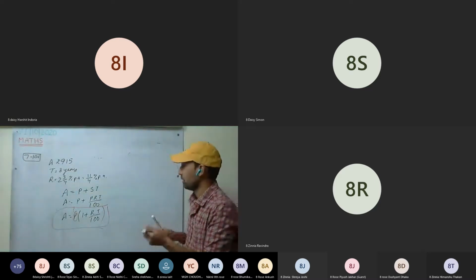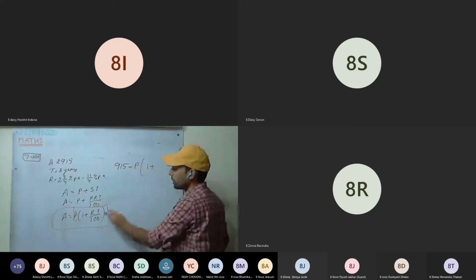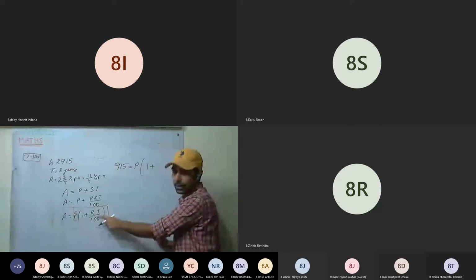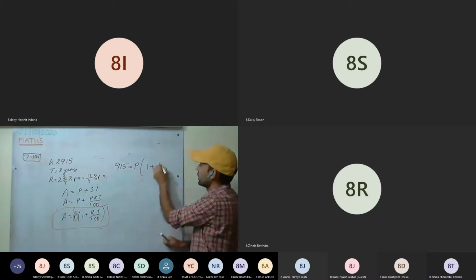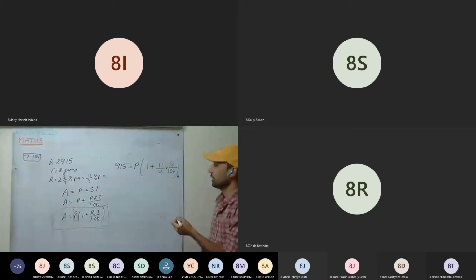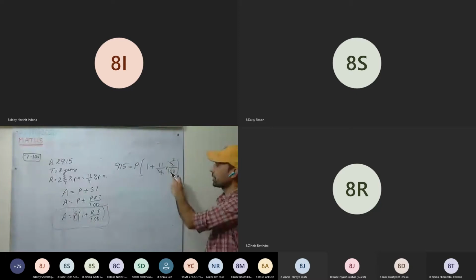So put it in the formula: 915 equals P(1 plus R is...). So go with the proper steps. Write steps and then solve. R is how much? 11/4. 11/4 into time, which is 8, and this 100, divided by 100. Okay. Now you can divide them. So we can keep it 100 or you can divide further.